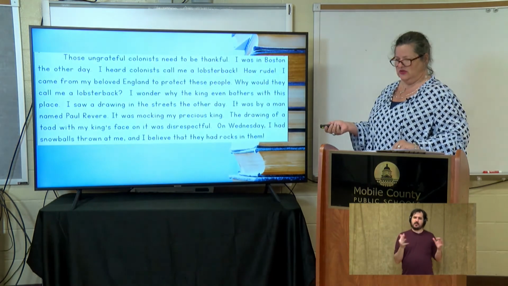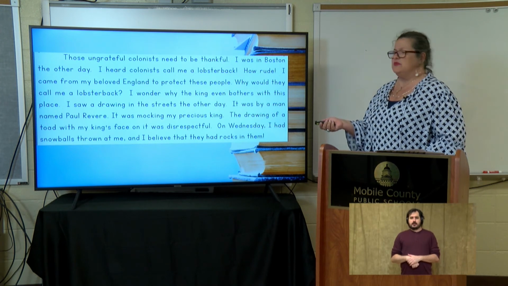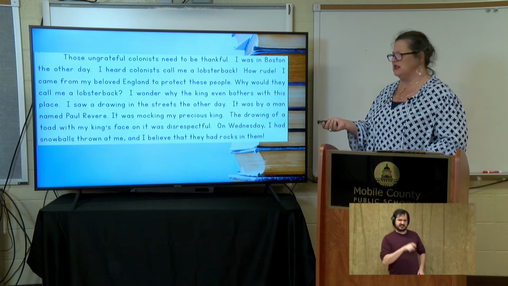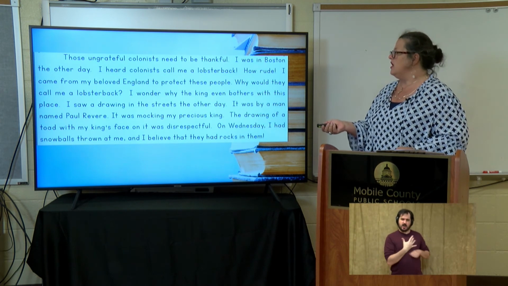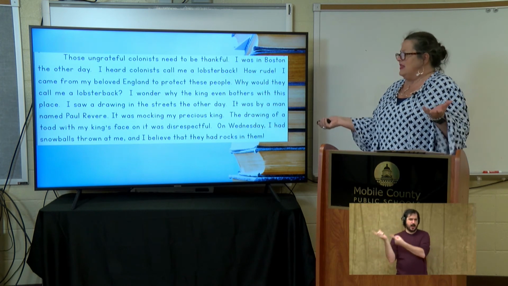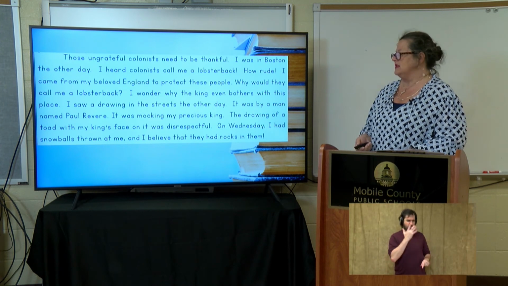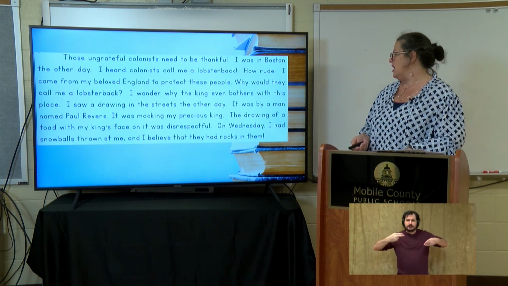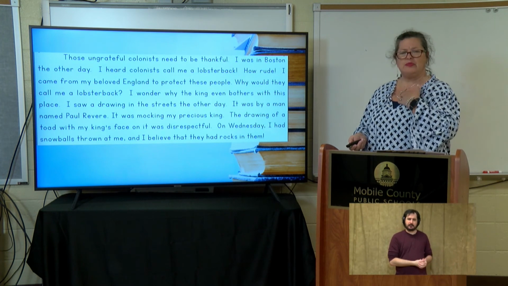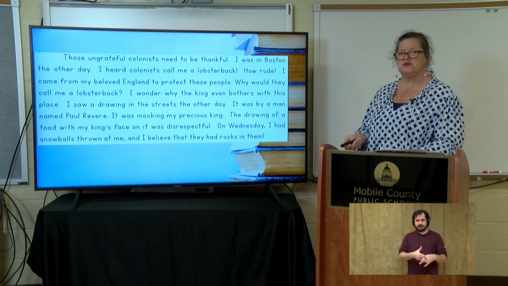Let's see here. We have just a few minutes, so let's read this real quick. These ungrateful colonists need to be thankful. I was in Boston the other day. I heard colonists call me a lobsterback. How rude. I came from my beloved England to protect these people. Why would they call me a lobsterback? I wonder why the king even bothers with this place. I saw a drawing on the streets the other day. It was by a man named Paul Revere. It was mocking my precious king. The drawing of the toad with my king's face on it was disrespectful.